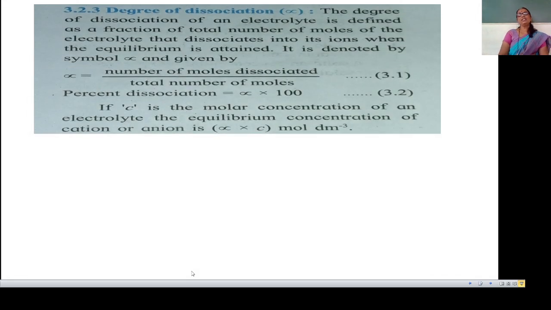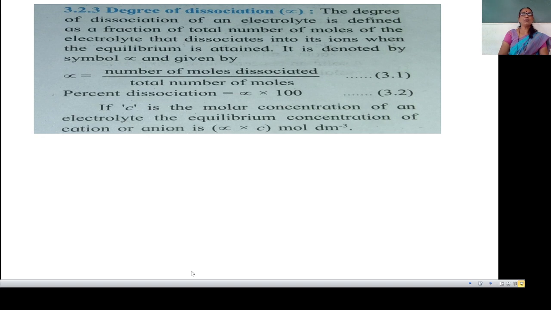Then next point is the degree of dissociation, which is represented by alpha. The degree of dissociation of an electrolyte is defined as the fraction of the total number of moles of the electrolyte that dissociate into its ions when the equilibrium is attained, and it is denoted by alpha. Here equilibrium condition is necessary.